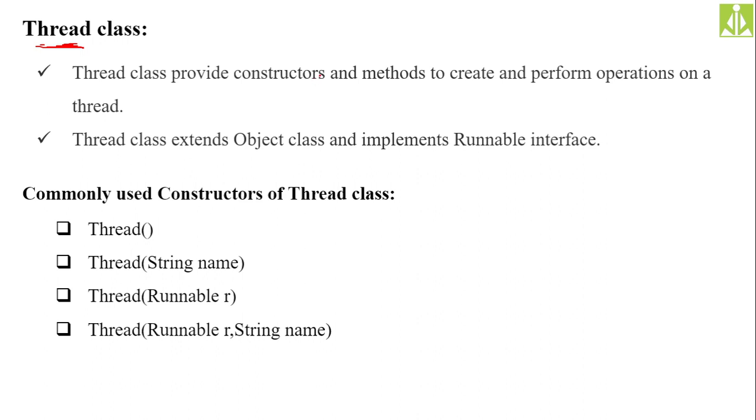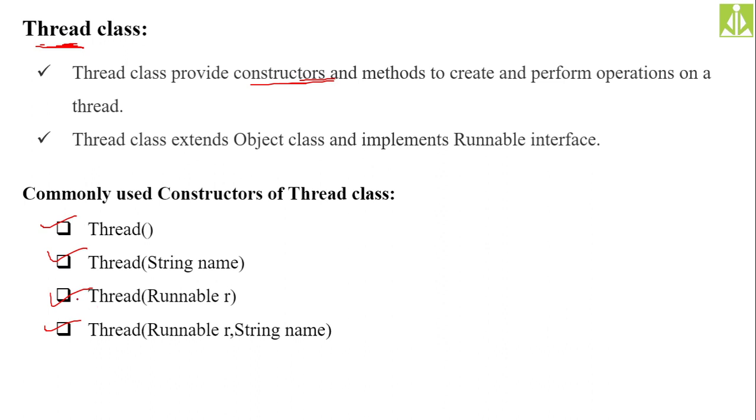Remember this one. Only one class we are dealing with over here, the Thread class, under which we have so many methods, a list of like 27 to 30 methods. All those methods are responsible for manipulating threads, playing with threads. And we also have different constructors. Only a few constructors we have listed over here: Thread, Thread with name, Thread with Runnable interface, and Thread with name as well as Runnable interface. These 4 are the Thread class constructors, which are helpful in initiating the Thread class object, or in creating the Thread class object.